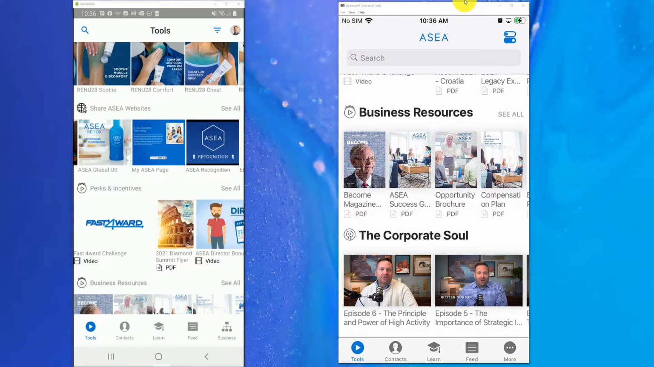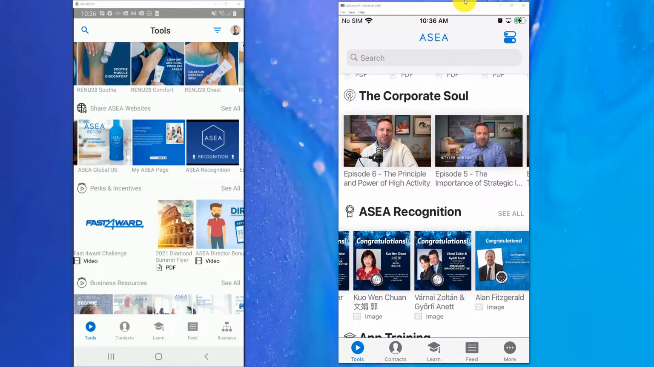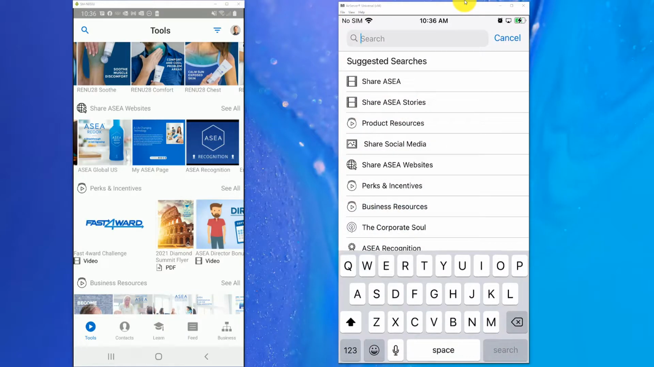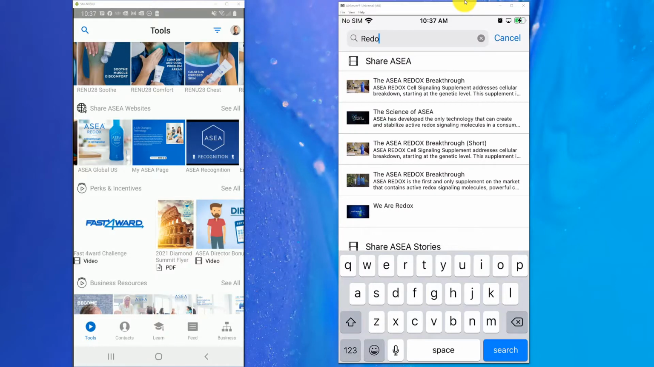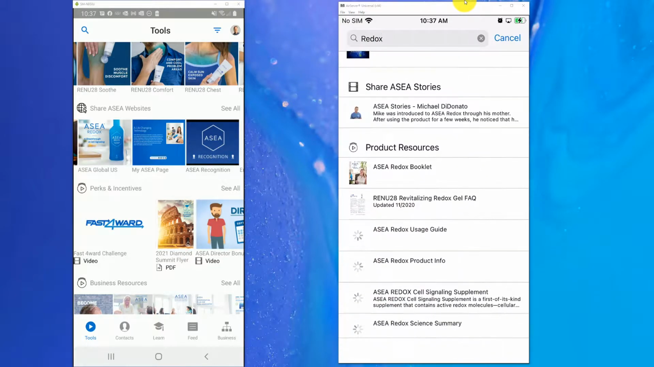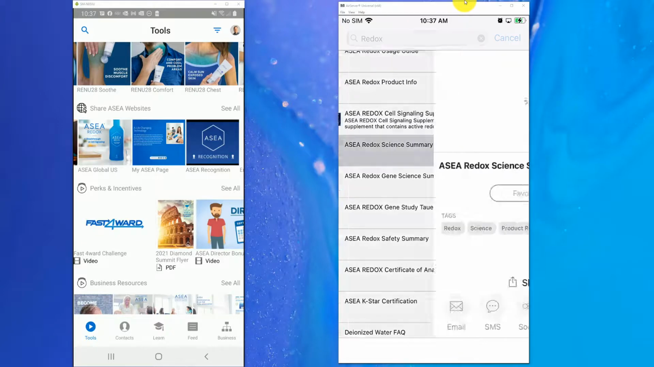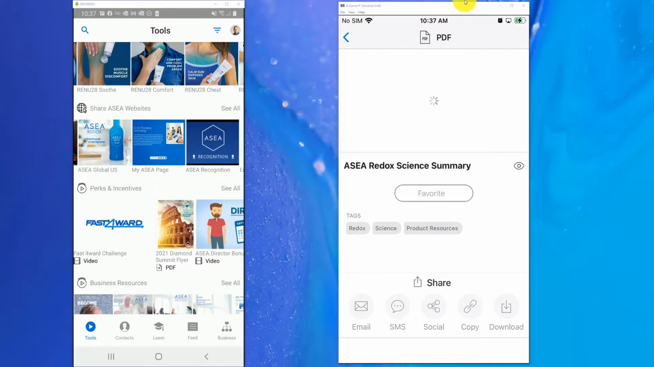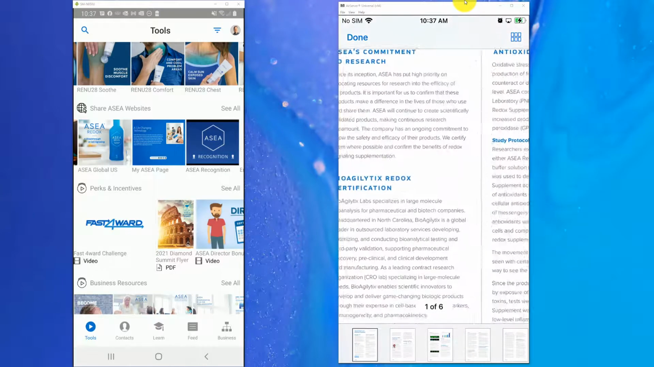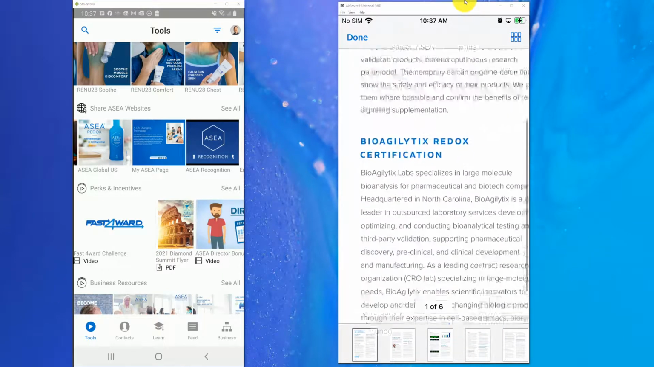You may notice here at the top of my page there's a little search bar. You can simply go up here to the search area and search for Redox, for instance, to find anything here for Redox. And you can go through any of our documents and tap on it and then pull up the information there for any PDFs or any documents that you want to dive into.